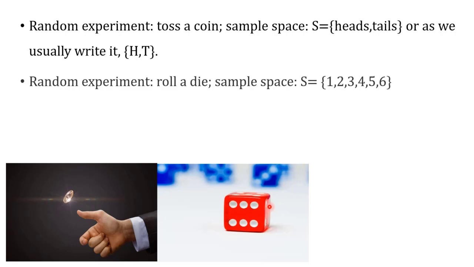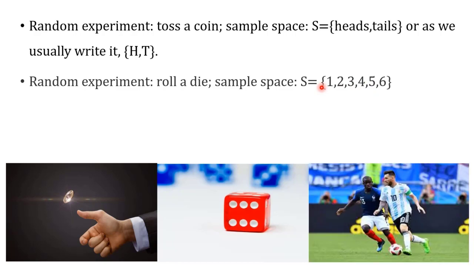So that is called a random experiment. What is the sample space of it? All possible outcomes. The totality of all possible outcomes of any random experiment is called a sample space. So the sample space of throwing a dice is the numbers 1 to 6. Right? Let us consider one more example.